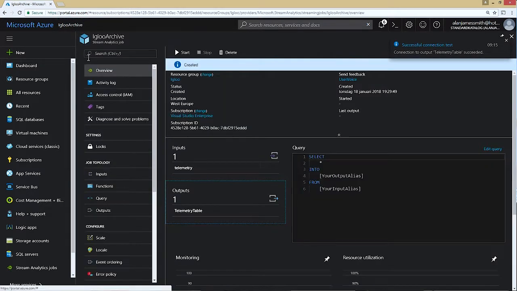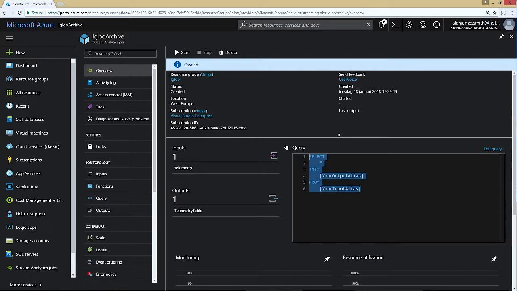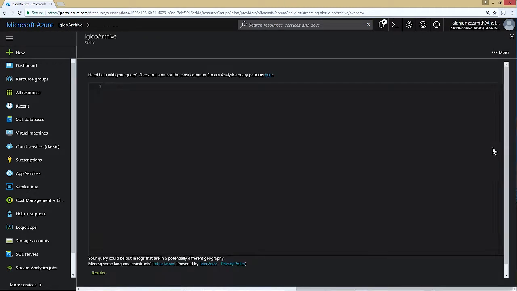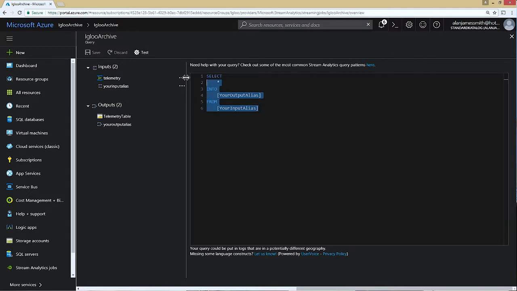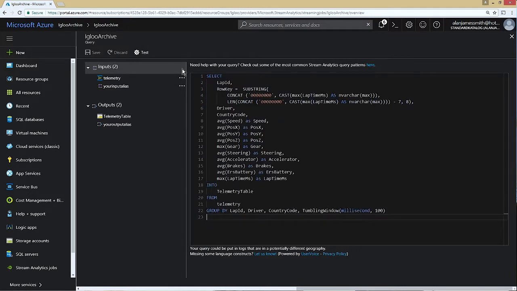So go on to Archive and into the Query section. So that's dropping in the query there.